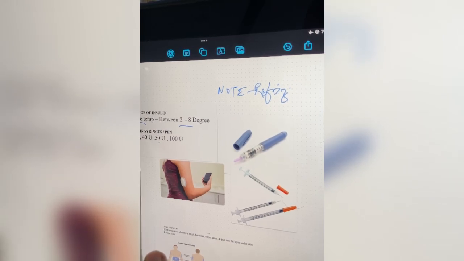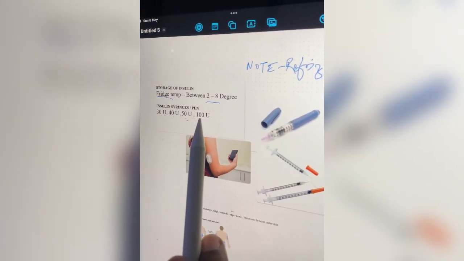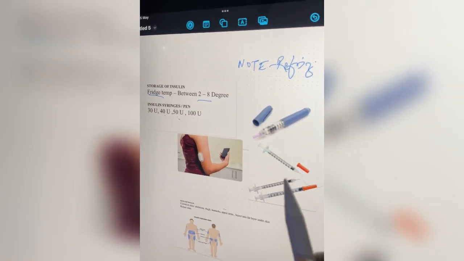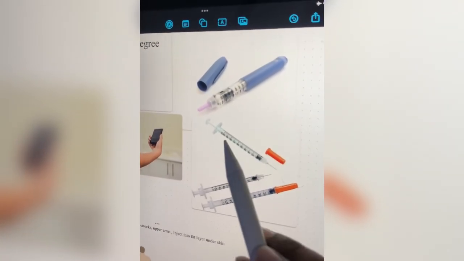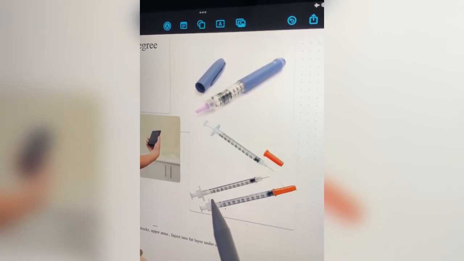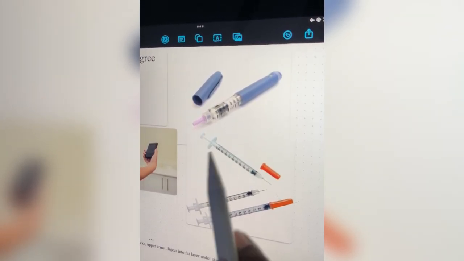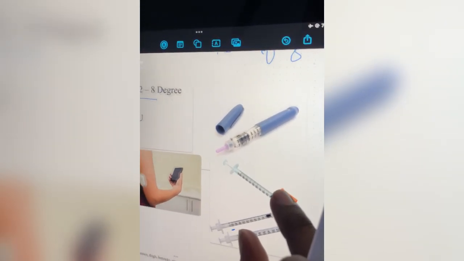Insulin is available in various forms, that is 30 unit, 40 unit, 50 unit and 100 unit insulin syringes. So you can see in this picture, these are the insulin syringes with different units. This is a 100 unit insulin, this is a 50 unit insulin, and you can see this is a 30 unit insulin. So the syringes are available.